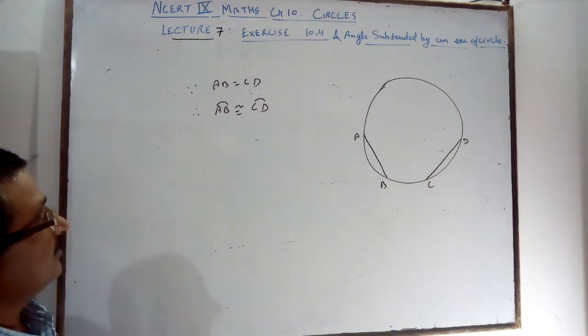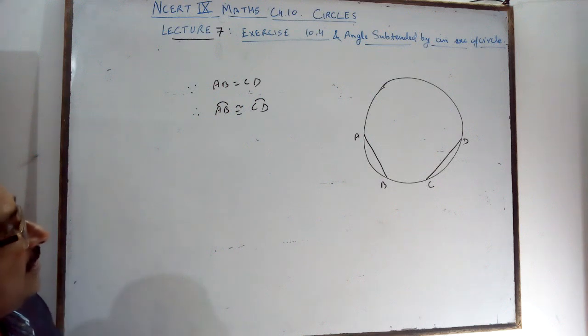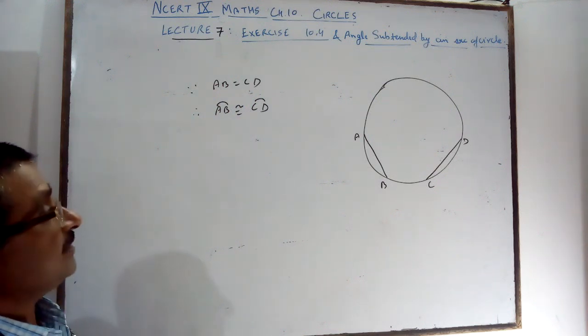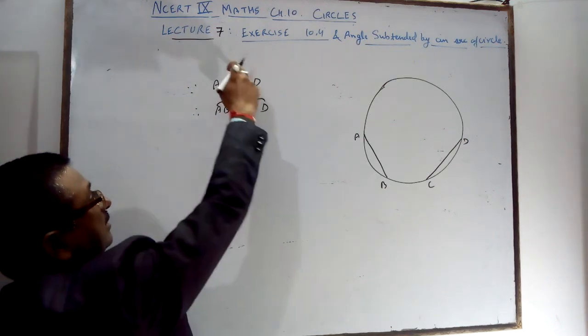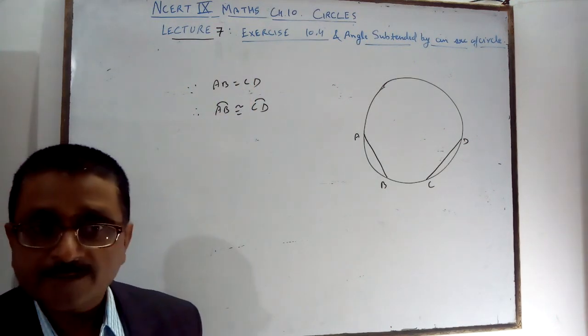If the chords are equal, then the arcs are congruent. If the arcs are congruent, then the chords are equal, vice versa.